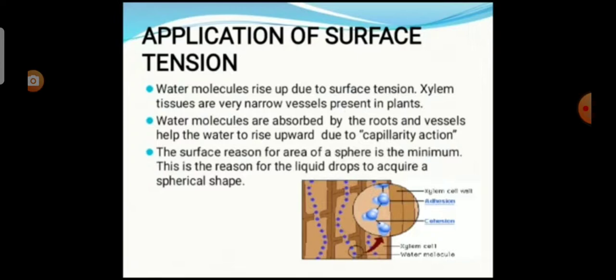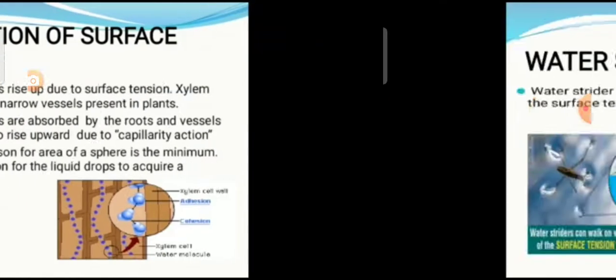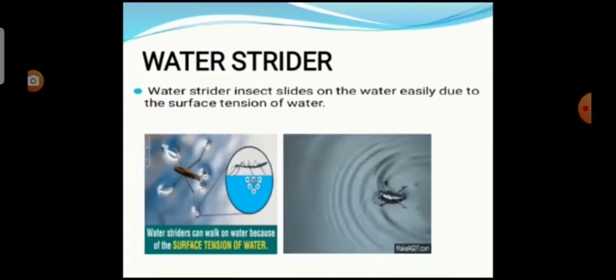And the next one is during heavy storms, ships are damaged due to surface tension of water. By pouring oil or soap powder into the sea, sailors reduce its impact. The next one is the water strider. The water strider insect slides on the water surface easily due to the surface tension of the water.